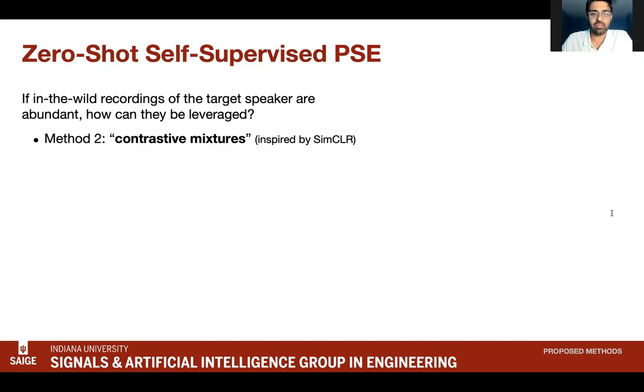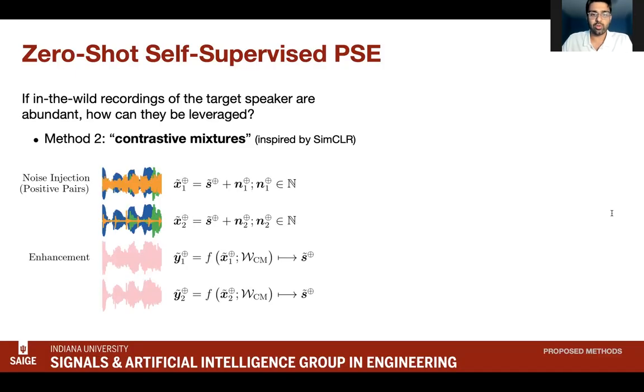Our second method is essentially a regularization of pseudo-enhancement through contrastive learning. We can take the abundant noisy observations and pair up the recordings in batches. In a positive pair, we would take the same observation and inject 2 different training noises onto it. Our contrastive mixtures model will do pseudo-enhancement to both of the recordings, but it will target the same original pseudo source.